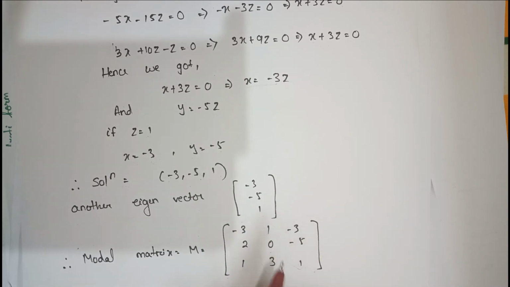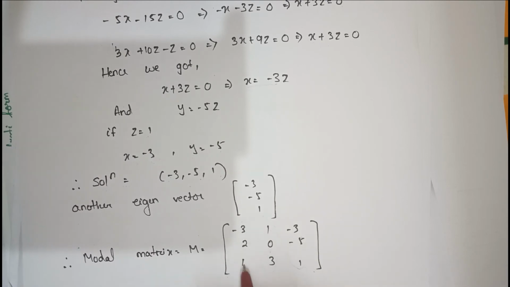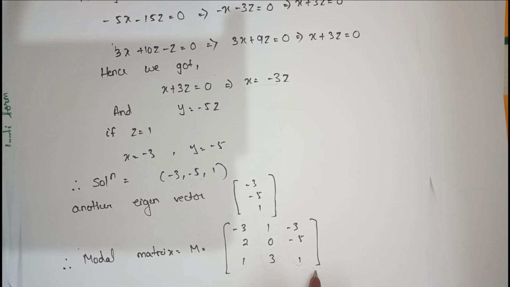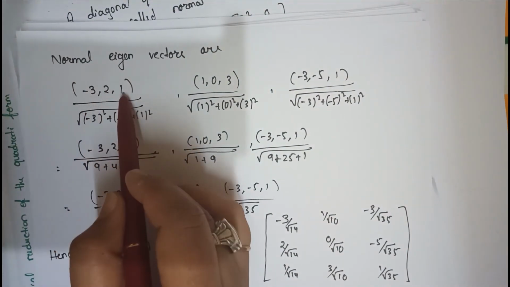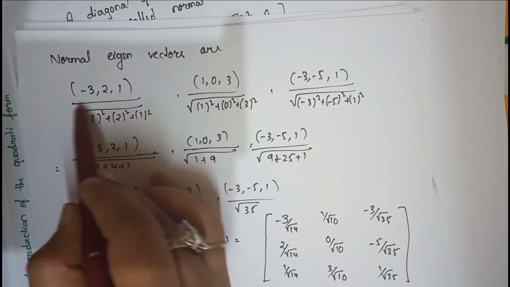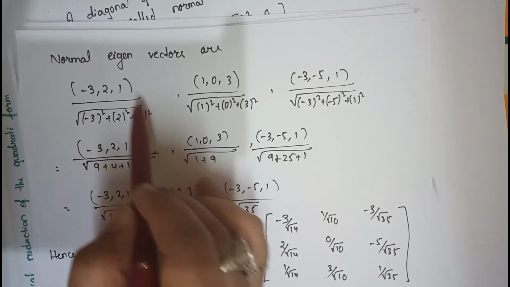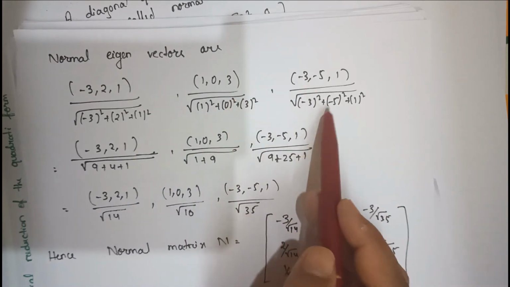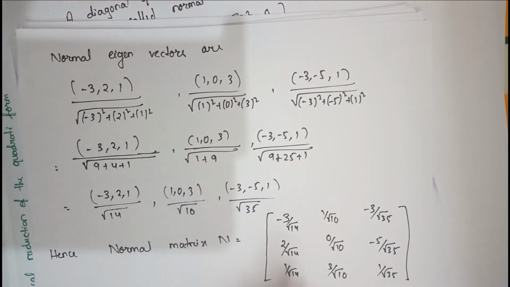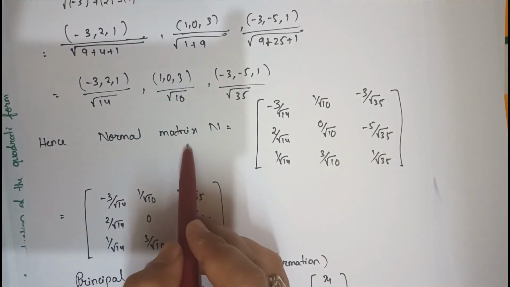One more thing I told you: what is the modal matrix? The modal matrix contains all the eigenvectors. These are the eigenvectors, so I wrote it, and this is my modal matrix. I also told you about normal eigenvectors. Look, minus 3 2 1 was the eigenvector. So what is the normal eigenvector? You have to divide by the square root of the square of the first element plus the square of the second element plus the square of the third element. This is the second normal eigenvector, this is the third normal eigenvector, and I can find these and replace them in the normal matrix, or orthogonal matrix.